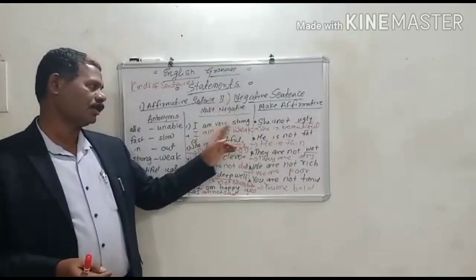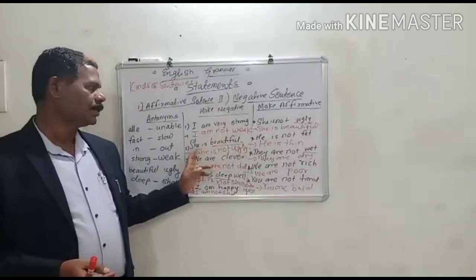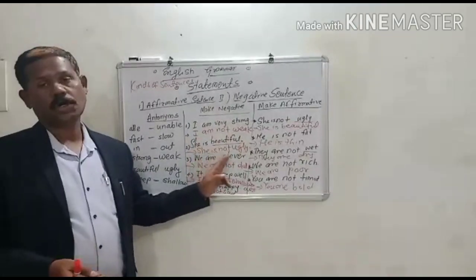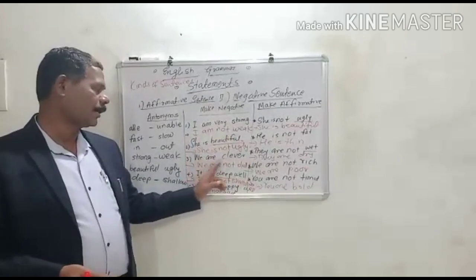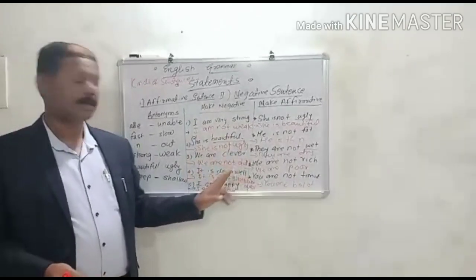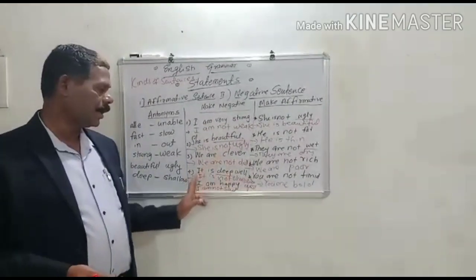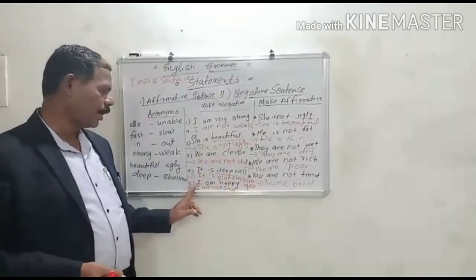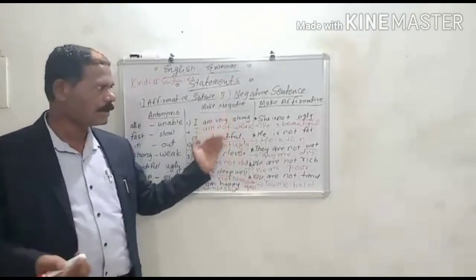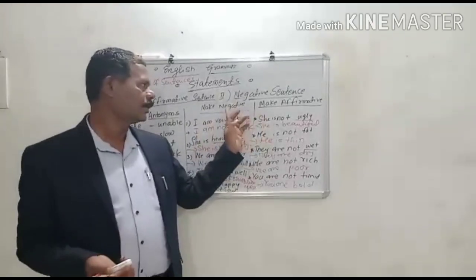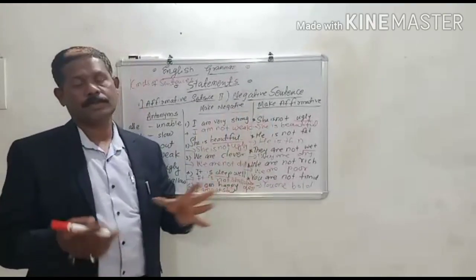I am very strong, I am not weak. She is beautiful, she is not ugly. We are clever, we are not dull. It is a deep well, it is not a shallow well. I am happy, I am not sad. Naturally, this type of examples are here. This is make negative and this is make affirmative.